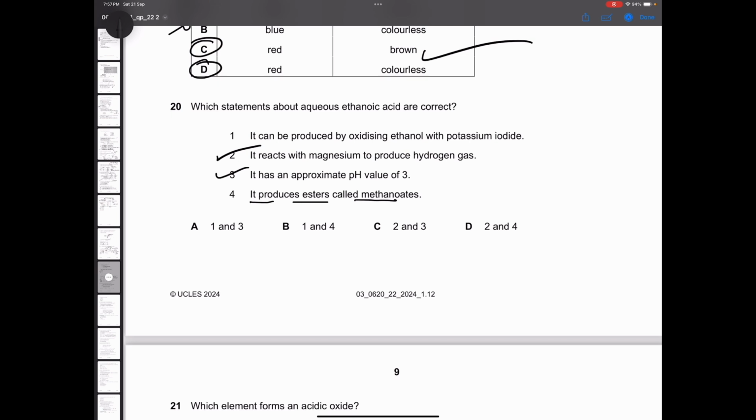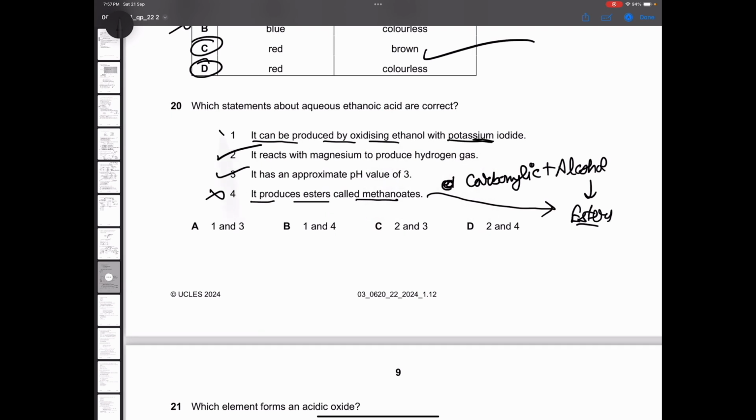No, see, the point is ethanoic, all the carboxylic acids react with different alcohols to form esters. But those esters do not have to be methanoates only. They can be ethanoate, propanoate, butanoate, pentanoate, hexanoate, and so on. So that is why statement 4 is also incorrect. And it can be produced by oxidizing ethanol with potassium iodide. No, this is also not possible. So statement 2 and 3 will be the correct one.